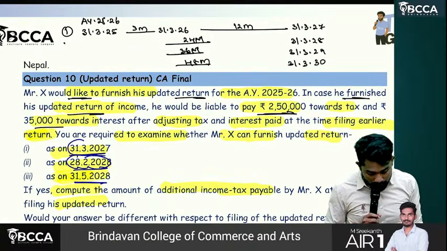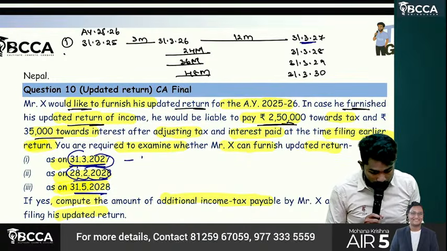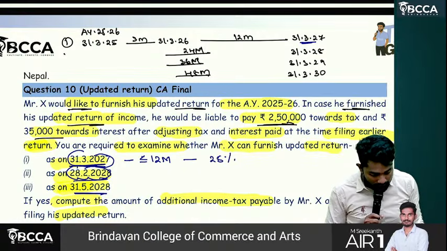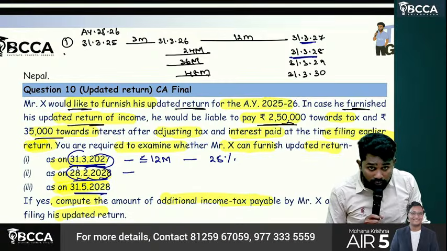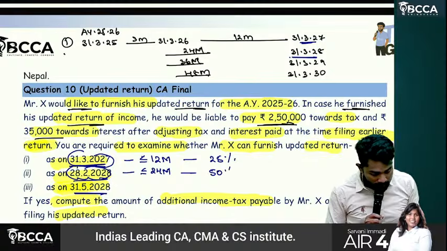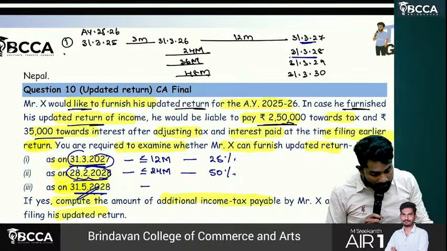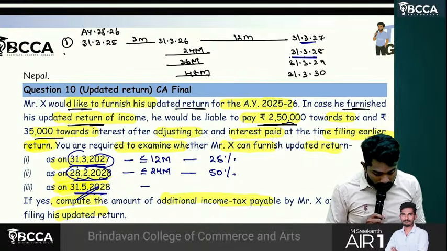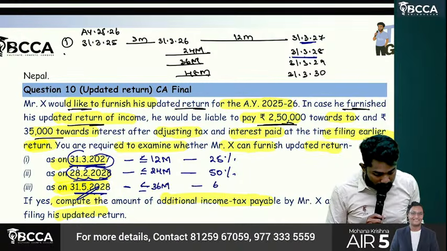Sir, they filed on 31st March 2027. That means within 12 months, less than or equal to 12 months. So what is the additional tax, sir? 25%. Then by 28th February 2028, that means by 31st March 2028, so how many months? Less than or equal to 24 months. How much, sir? 50%. Then here by 31st May 2028, sir, after 24 months, so it is less than or equal to 36 months. How much? 60%.